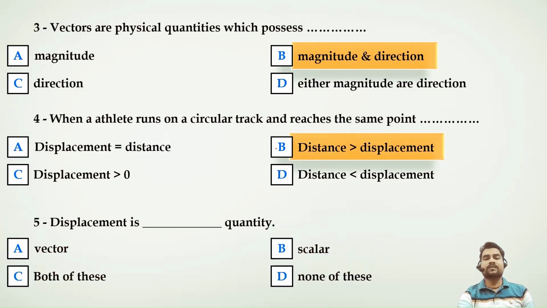Displacement is a dash quantity. We already know displacement is a vector quantity. It requires direction.